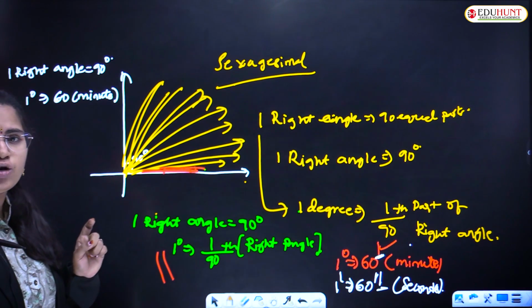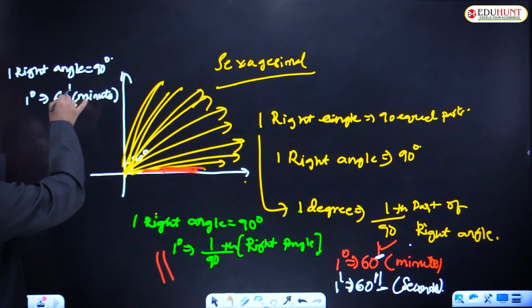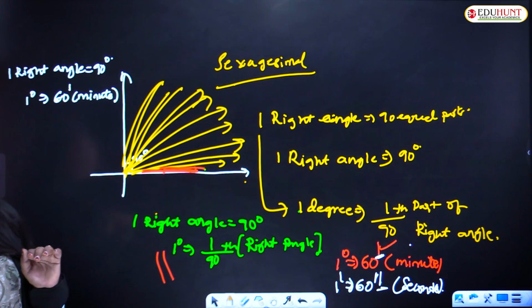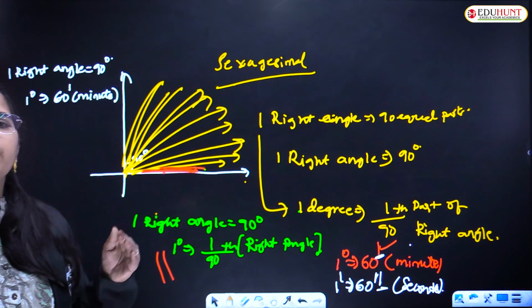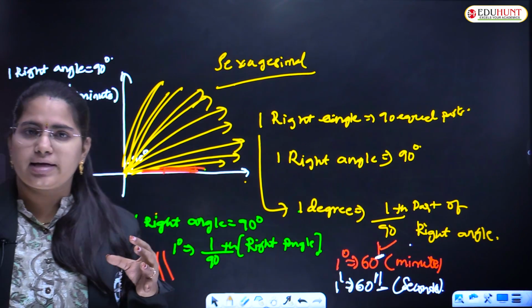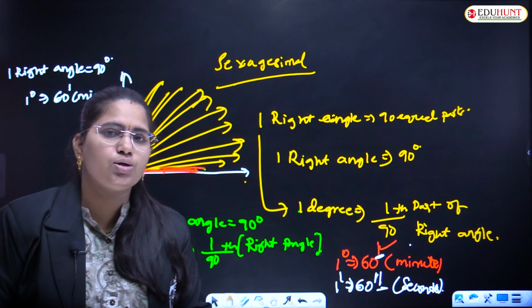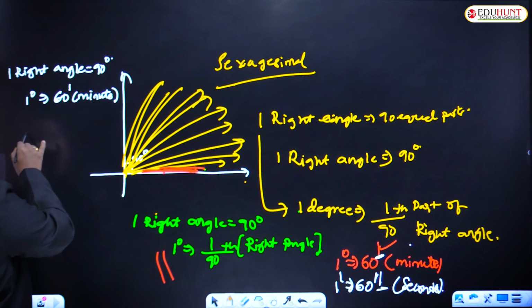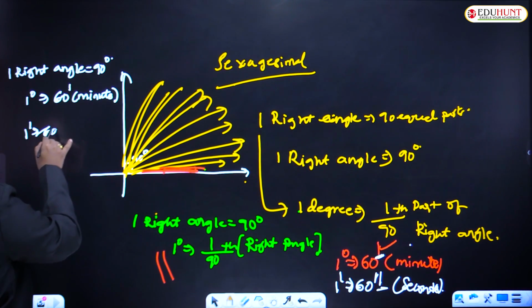Single dash on top. 1 minute is again dividing into 60 seconds. Correct. So what I am doing here? 1 minute is equal to 60 seconds.